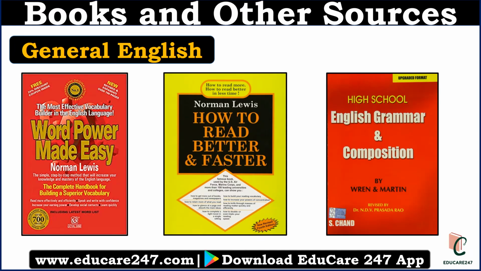For general English, RC will come, sentence correction will come, para jumble will come. So for these things, your basic English understanding should be well versed. For that, you can read a book called Word Power Made Easy. It will boost your vocabulary and it will help you to solve the RC problems or sentence correction related problems.